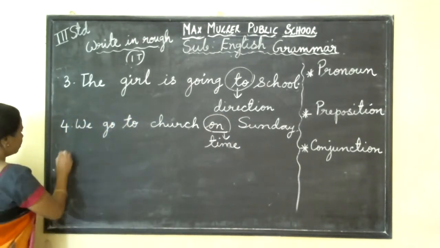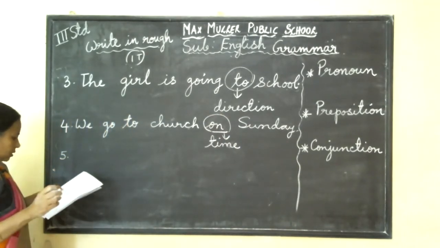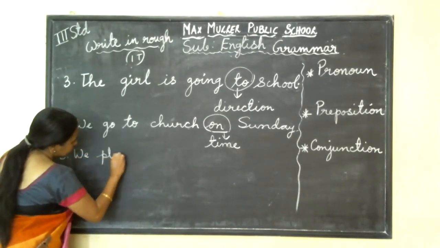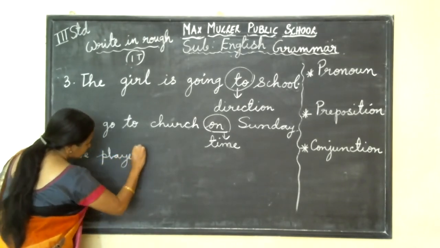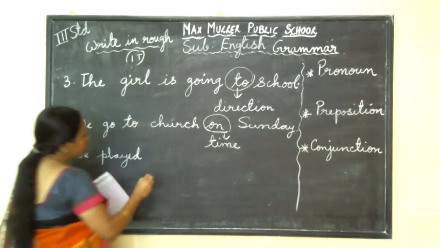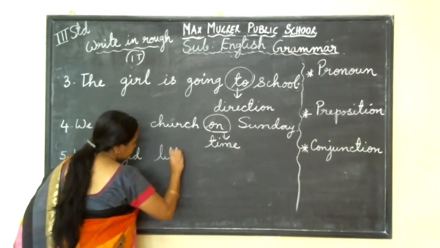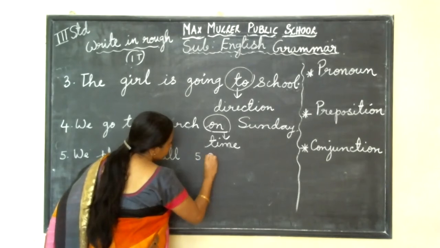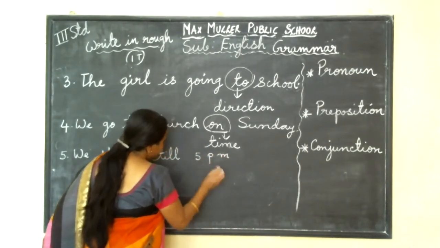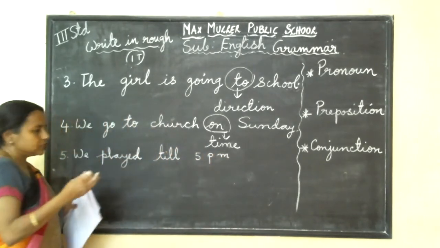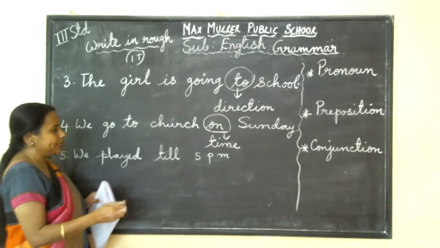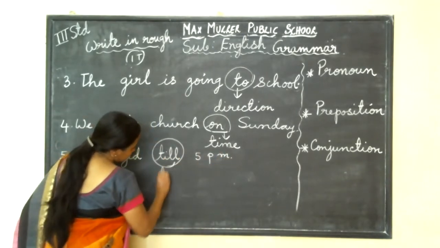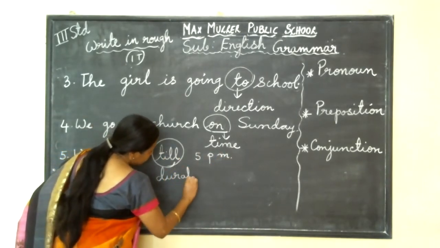One more I'll give. Number 5: we played till 5 p.m. Here it is saying the duration, up to what time we played. So this is preposition of duration.